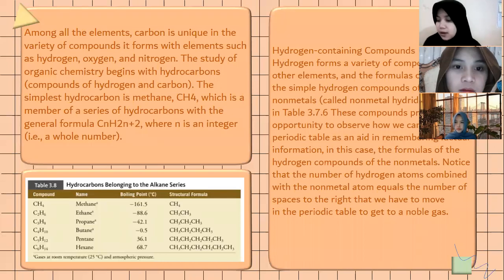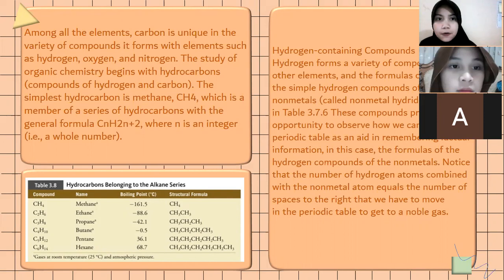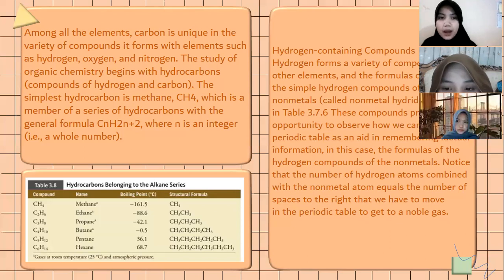Okay. For hydrogen-containing compounds, among all the elements, carbon is unique in the variety of compounds it forms with elements such as hydrogen, oxygen, and nitrogen. The study of organic chemistry begins with hydrocarbons, compounds of hydrogen and carbon. The simplest hydrocarbon is methane, CH4, which is a member of a series of hydrocarbons with the general formula CnH2n+2, where n is an integer, a whole number.